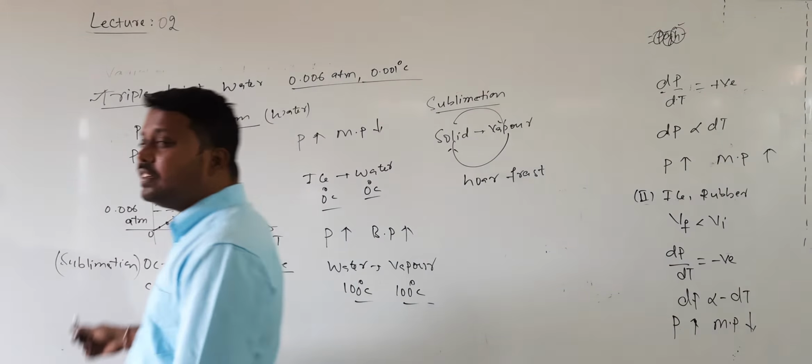I have drawn only the triple point of water. This graph is not the same for all substances. If you draw it for carbon dioxide, the phase diagram will be different, and the triple point value is also different.